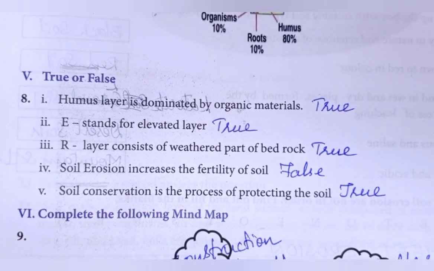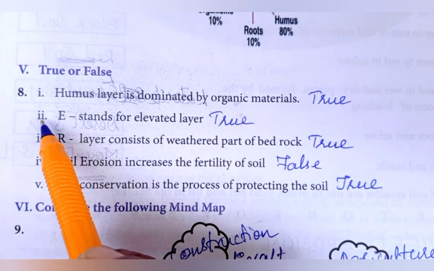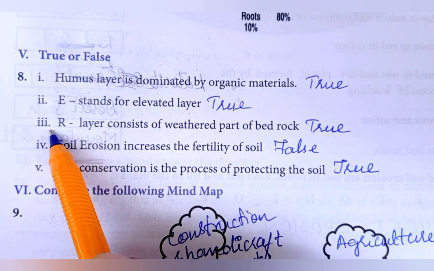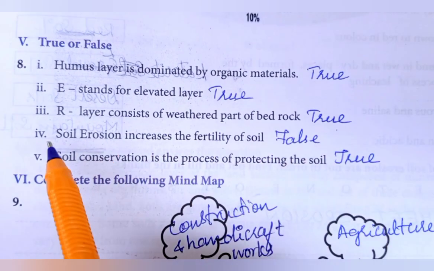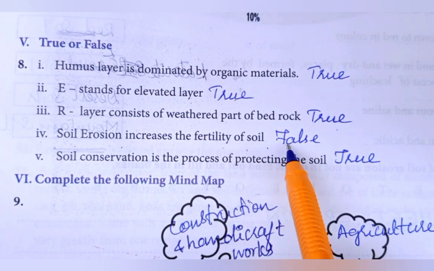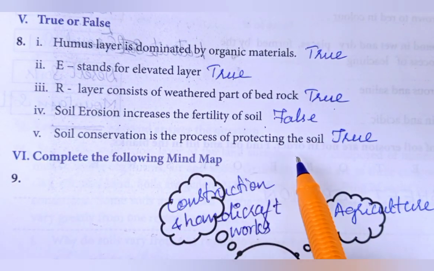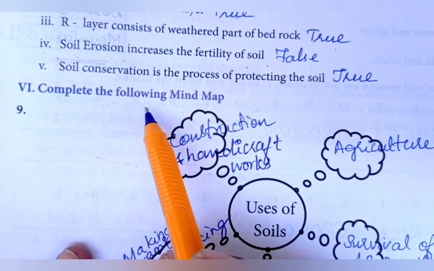Fifth Roman, say true or false. Eighth question, humus layer is dominated by organic materials. The statement is true. So first one, true is the answer. Second one, E stands for elevated layer. It is true. Third one, R layer consists of weathered parts of bedrock. It's true. Fourth one, soil erosion increases the fertility of the soil. It is a false statement, so false. Fifth one, soil conservation is the process of protecting the soil. It's true.